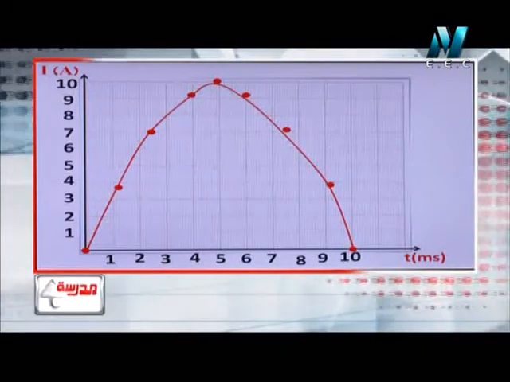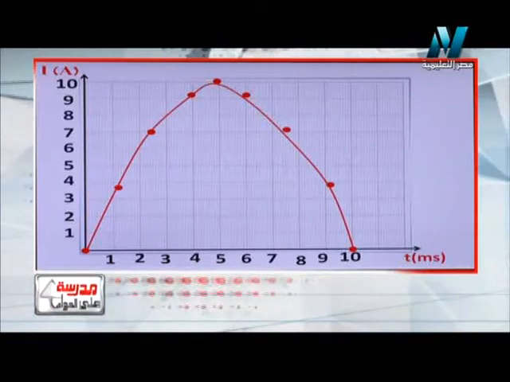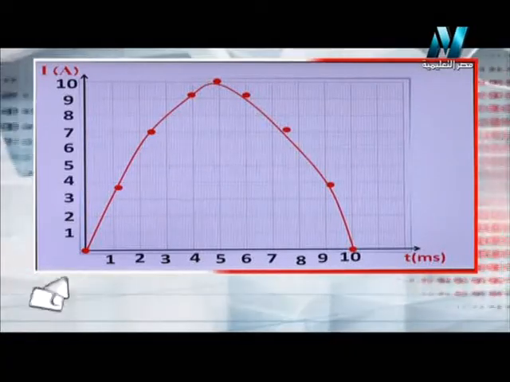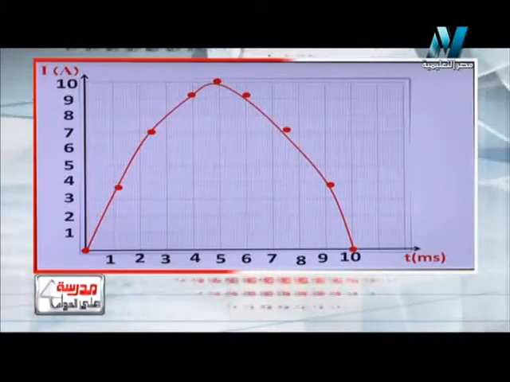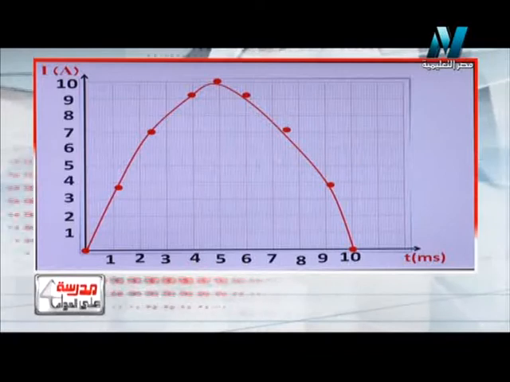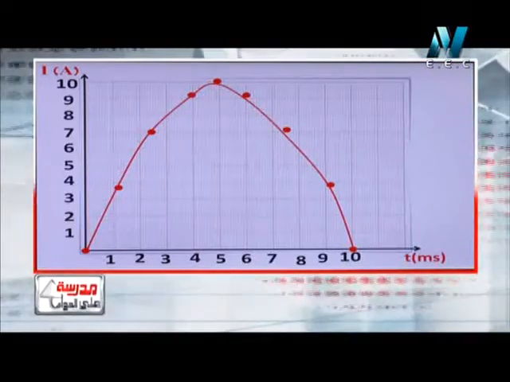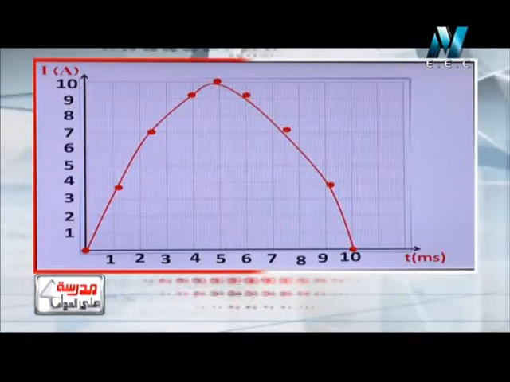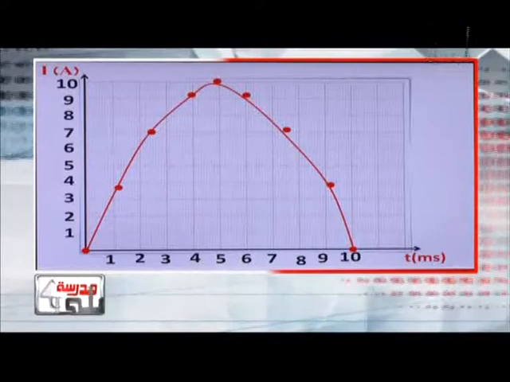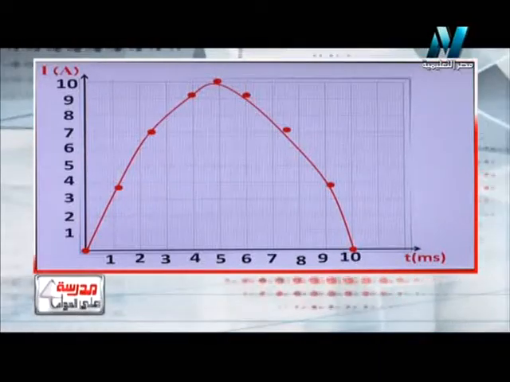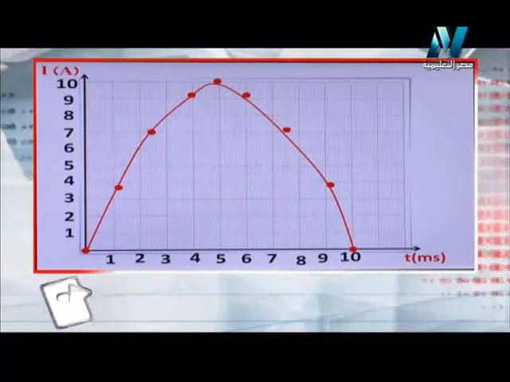I think this graph represents half a cycle of rotation of a dynamo. So from this graph we can conclude that 10 ampere is the maximum current generated inside the AC dynamo, and 10 milliseconds is the time needed by the AC dynamo to make half a cycle.